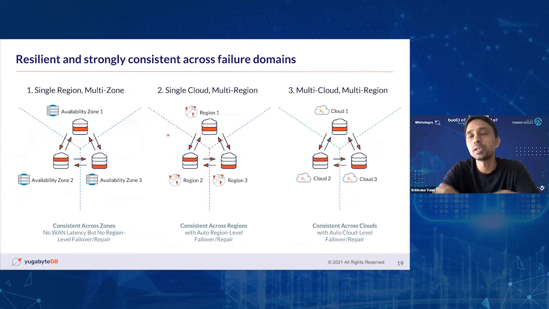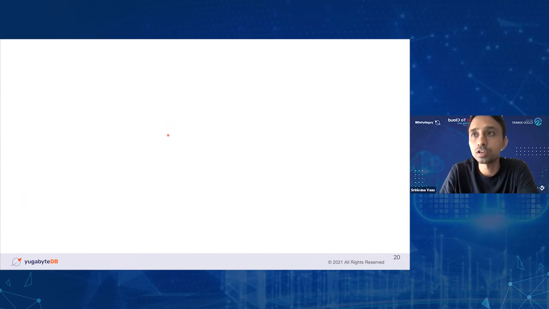And from a deployment standpoint, it again depends on the kind of deployment model you look at, depending on your fault domains: whether it's a single region, multi-zone deployment across different zones in a region, or a single cloud, multi-region deployment across different regions in a single cloud, or multi-cloud, multi-region, right? So YugabyteDB as a cluster can be distributed across any of these fault domain options.